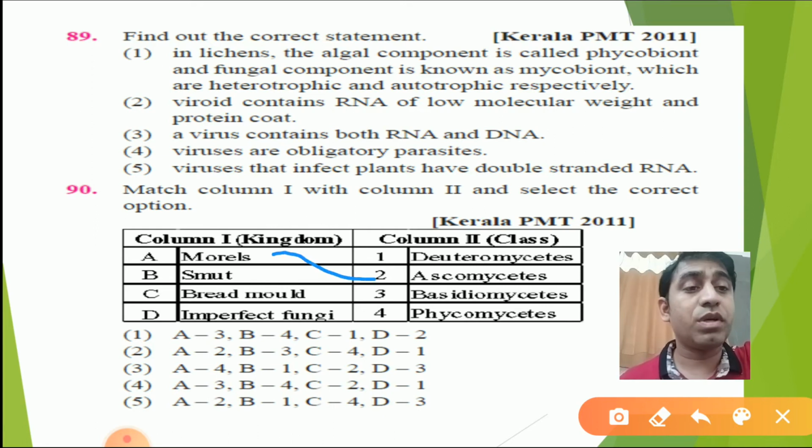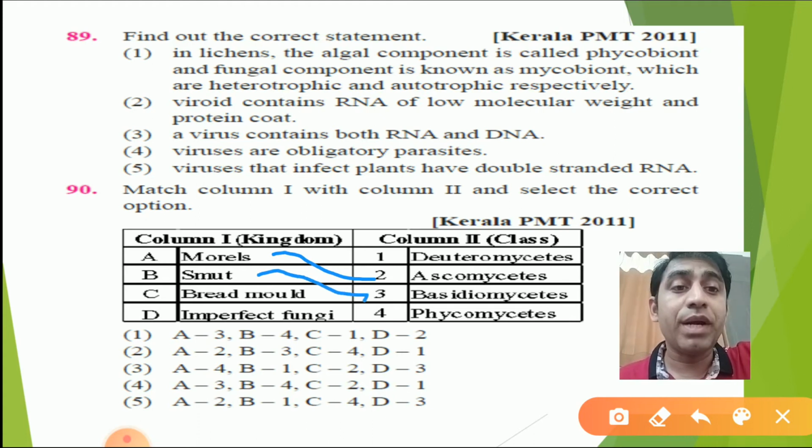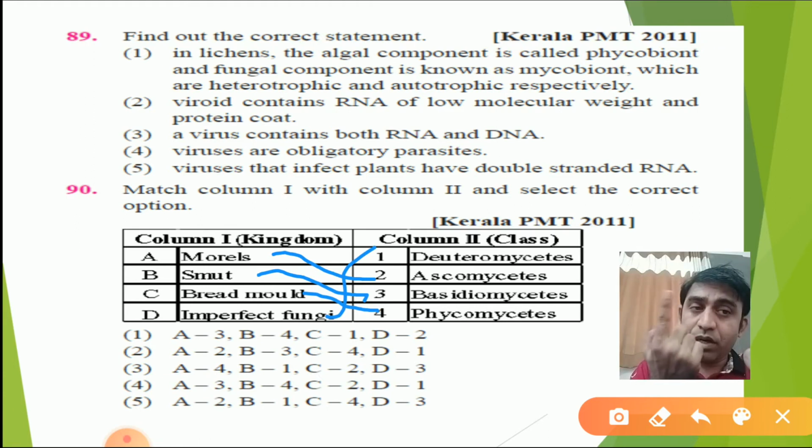Morels and mushrooms, remember these names, are edible. Smut belongs to basidiomycetes. Bread mold belongs to phycomycetes, and imperfect fungi are deuteromycetes. Alternaria, Colletotrichum, and Trichoderma belong to the deuteromycetes, that is, imperfect fungi.